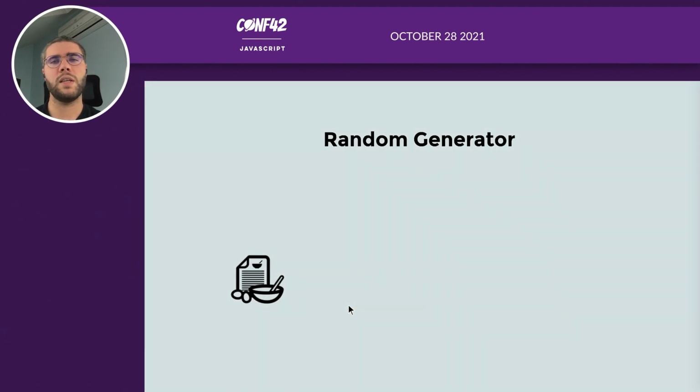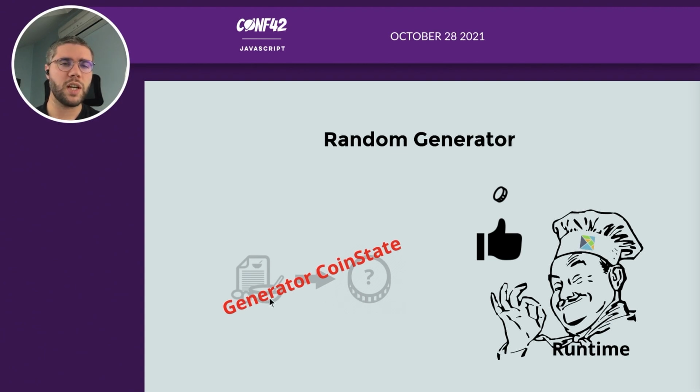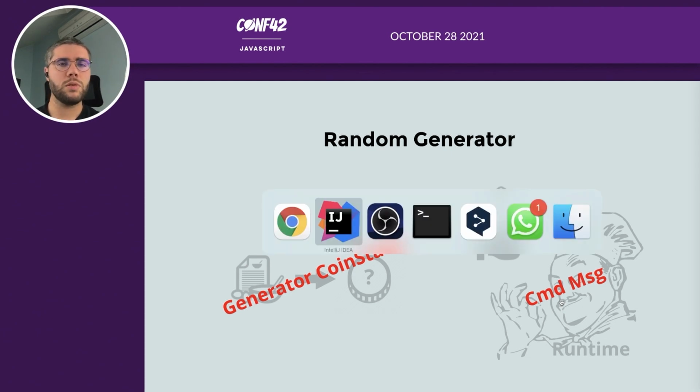So for example, here we want to generate a random coin, so we will create a recipe to explain to the runtime how to generate a random coin. We won't generate it, and the runtime will flip the coin according to the recipe and return the result inside the message. So the recipe is called a generator of coin state. So it's a generator that generates coin state. And the runtime will receive a command of type message that it will use to generate your value. So let's have a look.